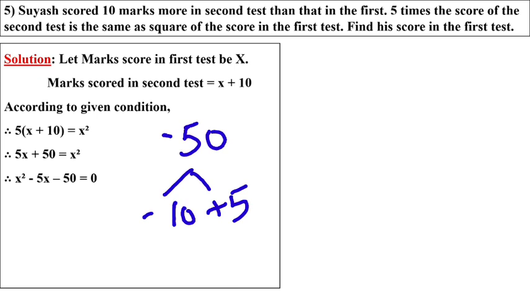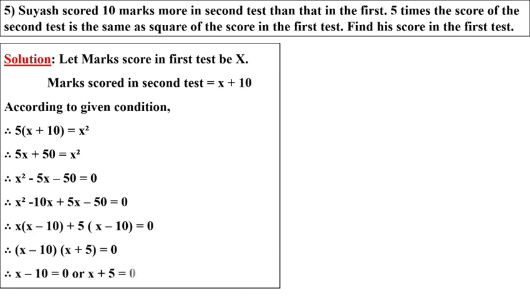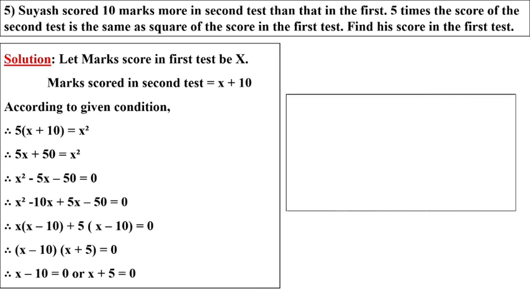We'll arrange it. Now we have to split the minus 50 and we want minus 5. 10 fives are 50. We want minus, so we'll put the minus sign with the 10. So here we got x minus 10 and x plus 5. So minus 10 becomes plus 10 and plus 5 becomes minus 5. So here we get x equal to 10 and x equal to minus 5.